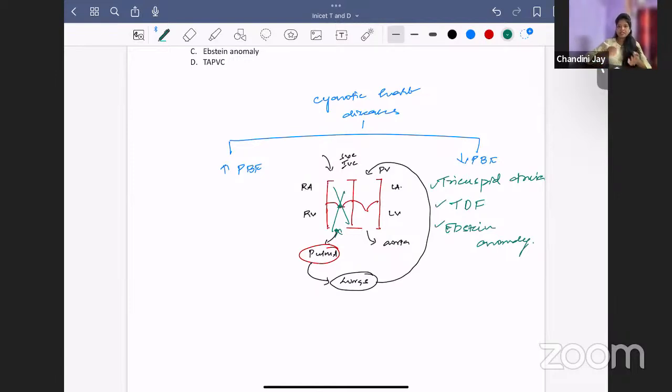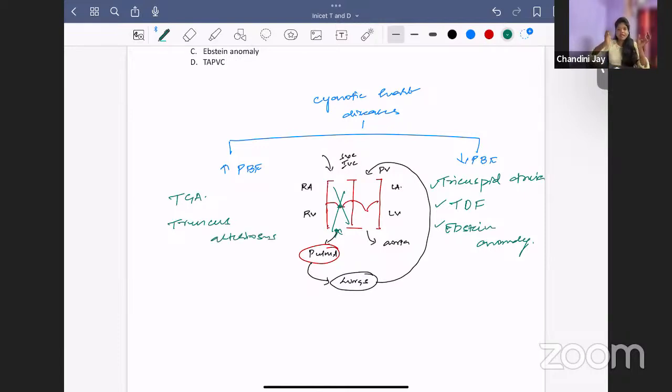When will you get increased pulmonary blood flow? Whenever more flow is coming to the right side. One is TGA, transposition of great arteries. In TGA, the aorta comes from the right ventricle and the pulmonary artery comes from the left ventricle, so they are interposed. So TGA has increased pulmonary blood flow. The next one is truncus arteriosus. What is truncus arteriosus?